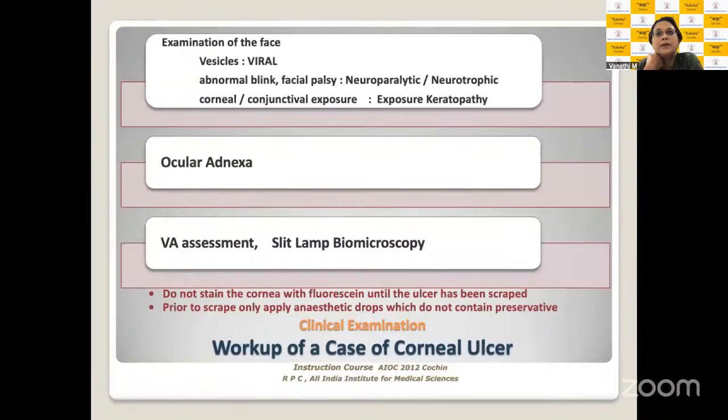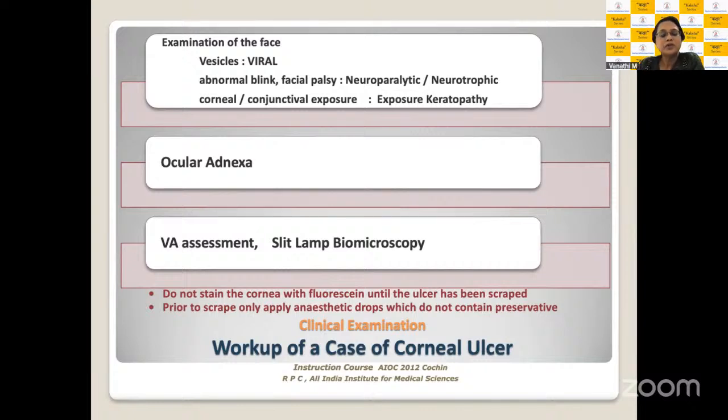Again, please remember to examine the ocular adnexa. That gives you a lot of subtle cues, and this can help you in making a very good, effective initial diagnosis. So, examine the face, look for viral vesicles, look for other abnormalities of the lid like blink abnormalities, facial palsy; these can all give you cues to neuroparalytic or neurotrophic keratitis.